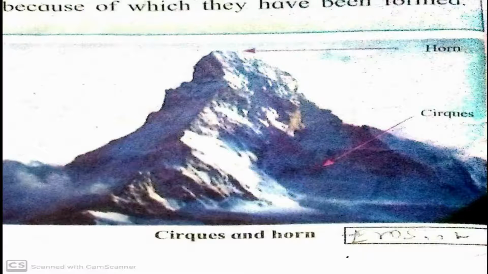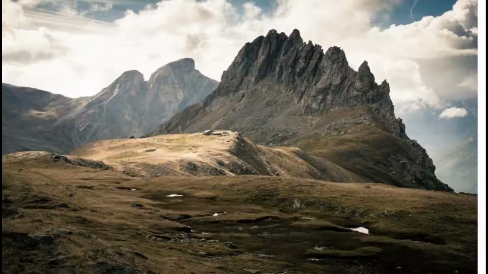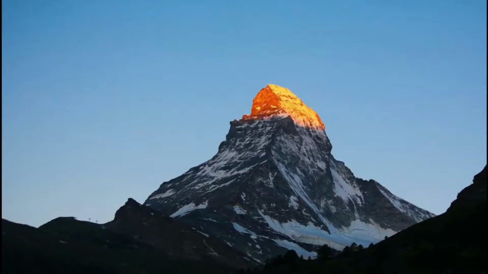Now let us see one by one. A cirque is a landform created by the erosional work of a glacier. It is a semicircular or oval shaped valley formed by glacial erosion. Next one, arches. An arch is a narrow ridge of rock which separates two valleys. This is also the result of erosional work of a glacier. Next one, a horn. It is the landform that results when a glacier erodes three or more arches, forming a sharp edged peak. That is called a horn.